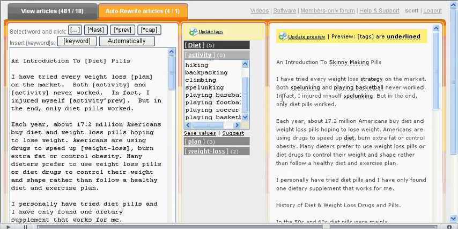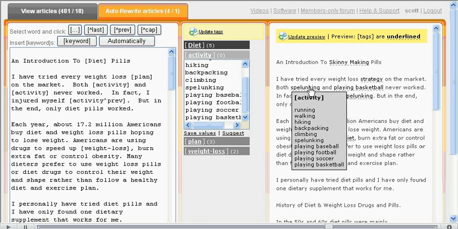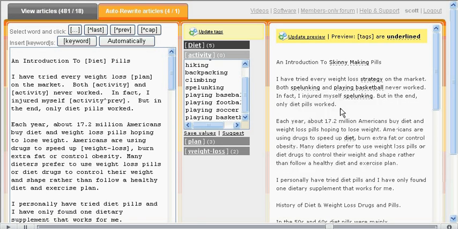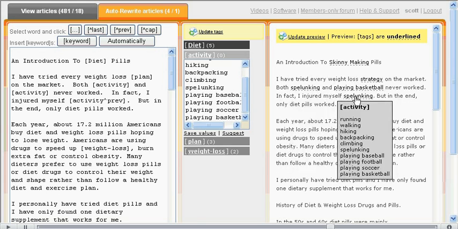We'll hit update preview. Okay, so now it reads, both spelunking and playing basketball never worked. In fact, I injured myself spelunking. So we can see that it used first activity, second unique activity, and then it went back and used the first activity again. So that is totally cool for providing your readers with continuity.